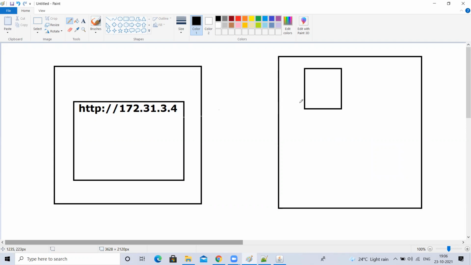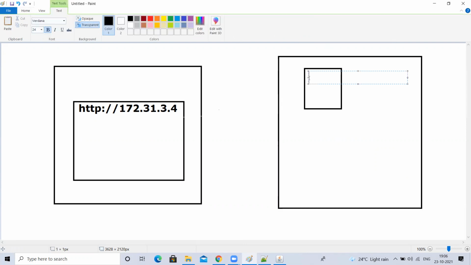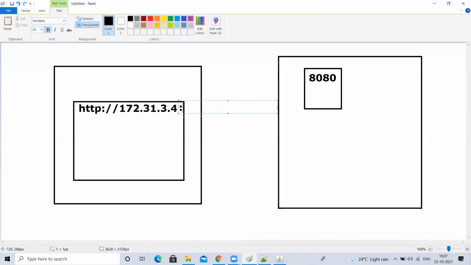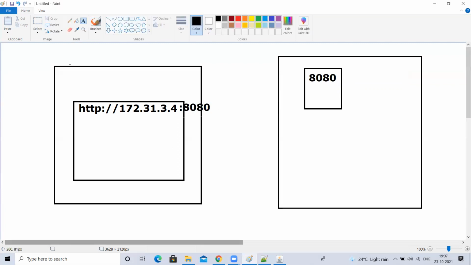You tell the host, if someone tries to access you with a port number called 8080, please redirect the request to me. This Tomcat is requesting your host machine. You receive the request, but along with that IP address, if they use port number 8080, you redirect the request to me.